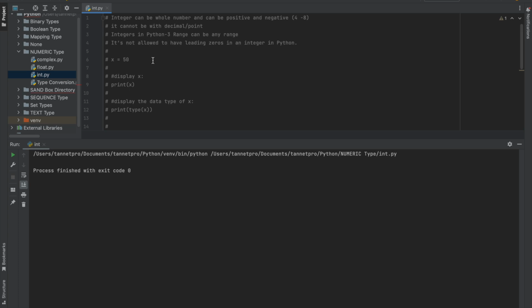So an integer can be any whole number, positive or negative. Int cannot have a decimal point. There is no decimal point in an int value. And in Python, there is no limitation on the integer range; it can be any range. It also does not allow leading zeros, in the sense that you cannot start an int value with zero. So let's explain with the programming.